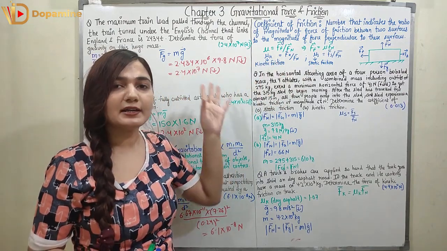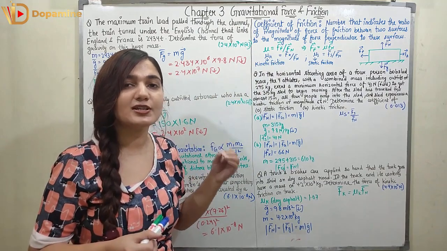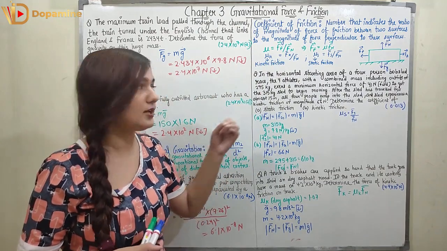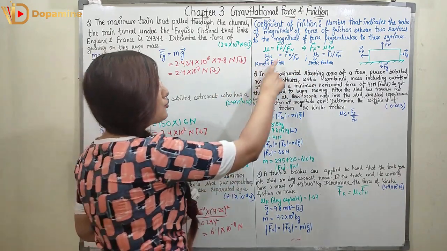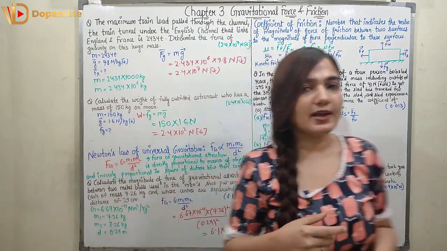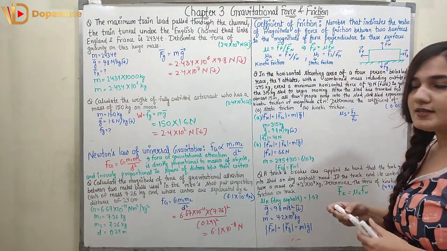Now the coefficient of kinetic friction is lesser, so I will have lesser friction while the body is in motion, and the static friction would be higher than the kinetic friction. So mu k is Fk upon Fn, where Fk is the kinetic friction, and mu s is Fs upon Fn, where Fs is the static friction.